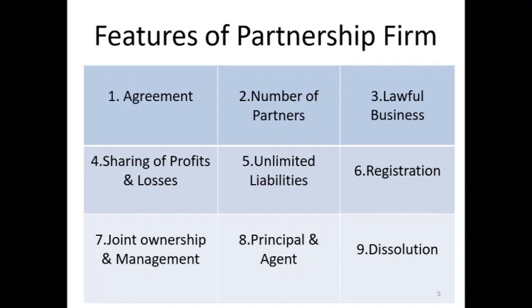Eighth point is principal and agent. Each partner has a dual role, that is, he is a principal and also an agent at the same time. When he acts with outsiders of the firm, he is the principal of the firm. But if he acts with the partners of the same firm, then he acts as an agent.